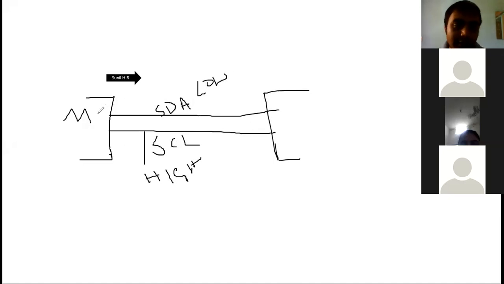So what it does, it will send the address. For example, this is device A, and device A has got some address, let us assume 01101.